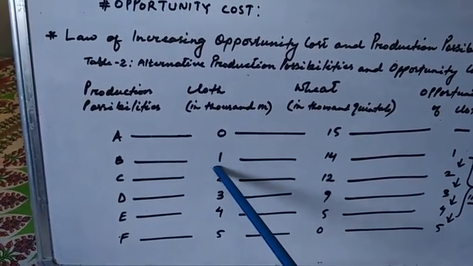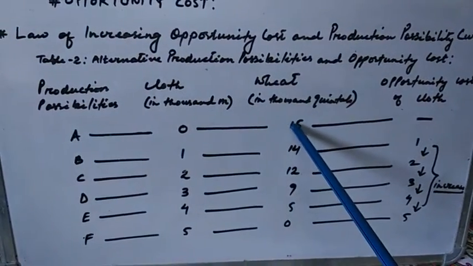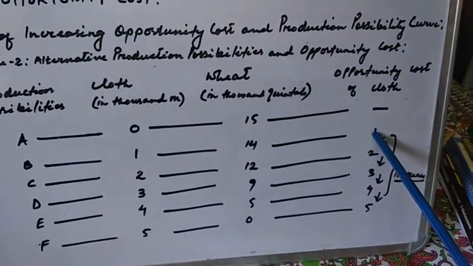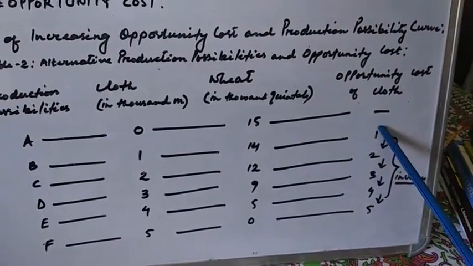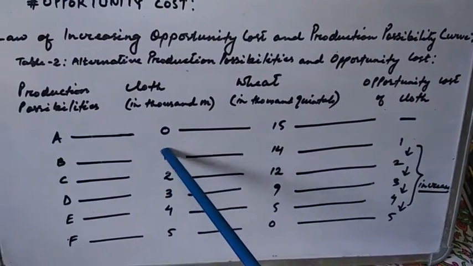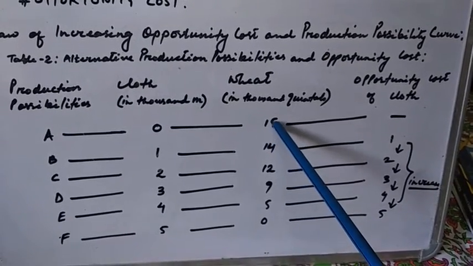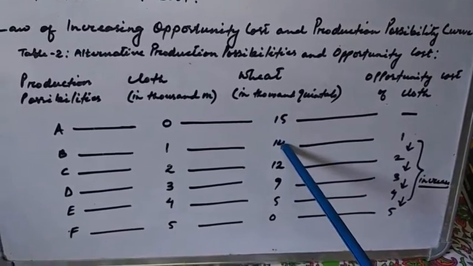For producing 1,000 meters of cloth, we are sacrificing 1 unit of wheat. To produce 1 unit of cloth, we are sacrificing 1 unit of wheat. From 15 it has reduced to 14.